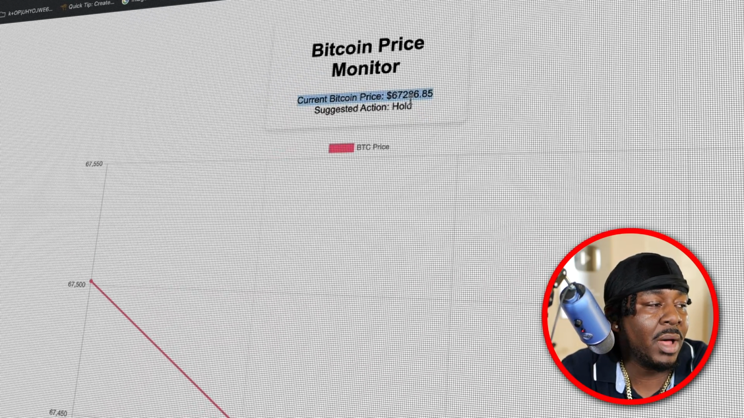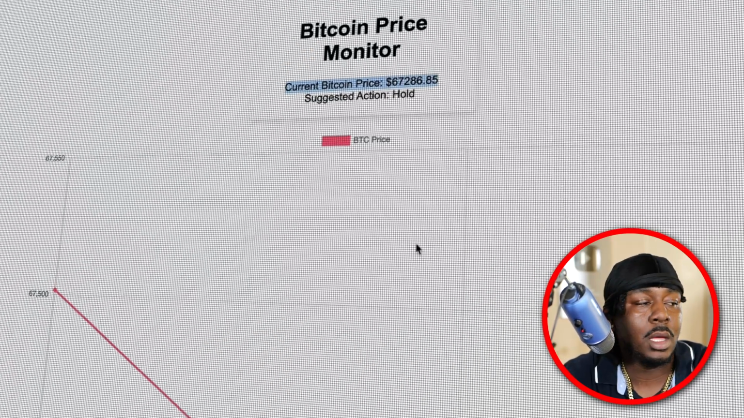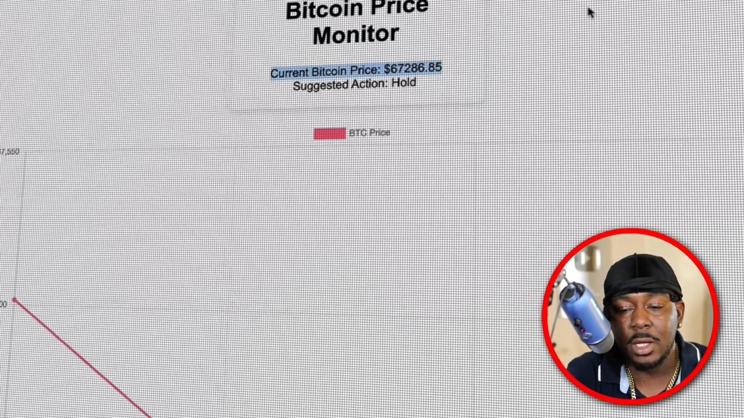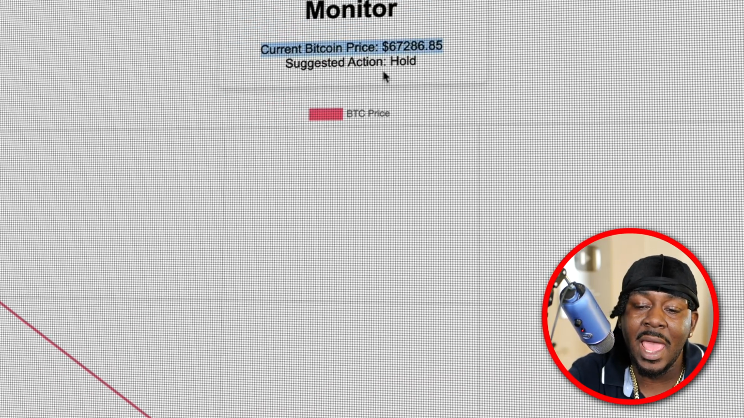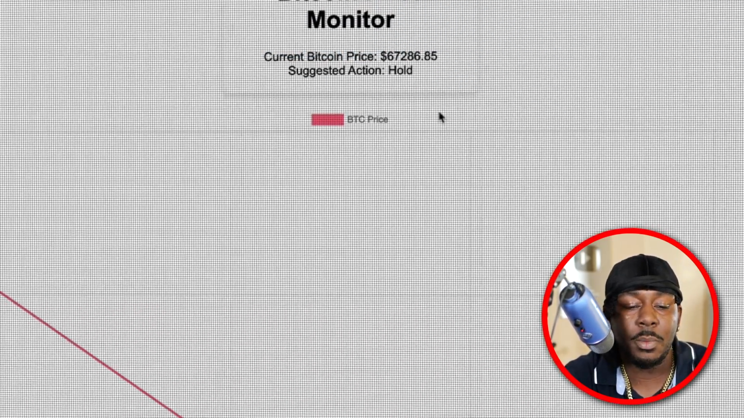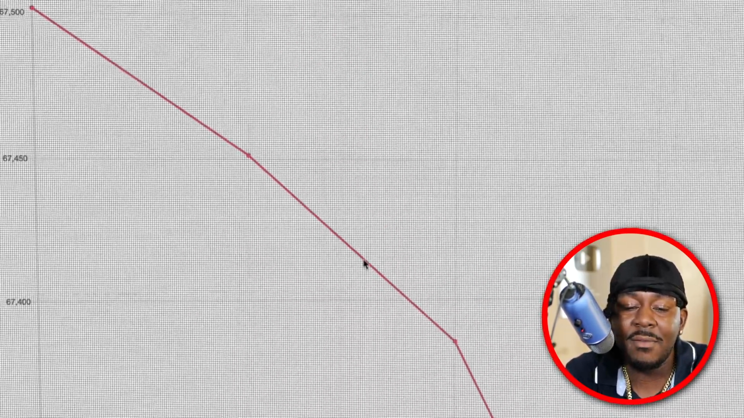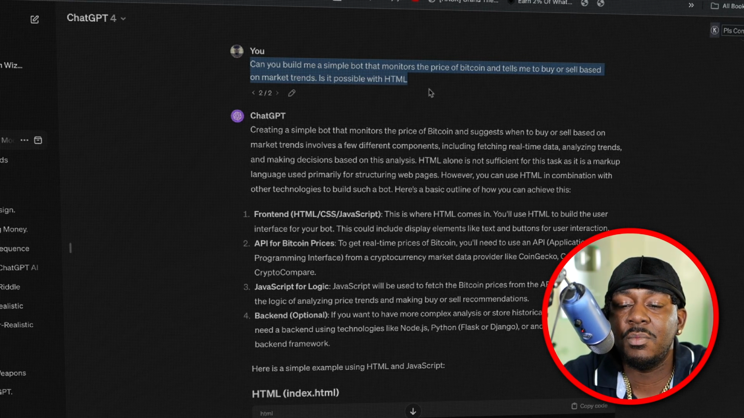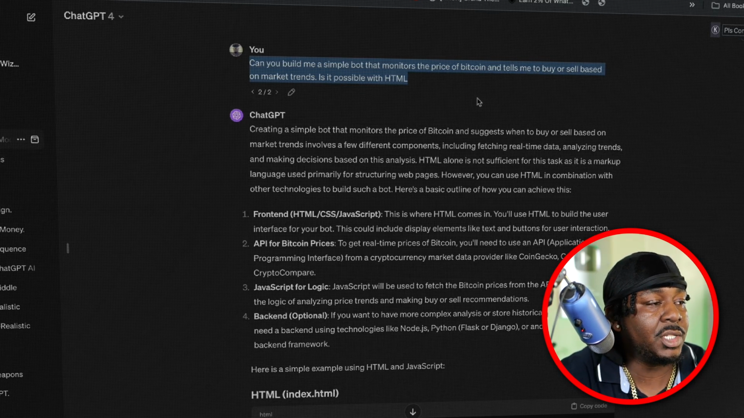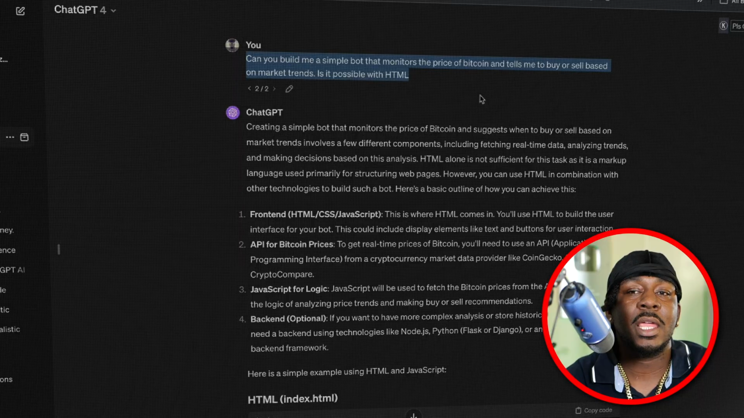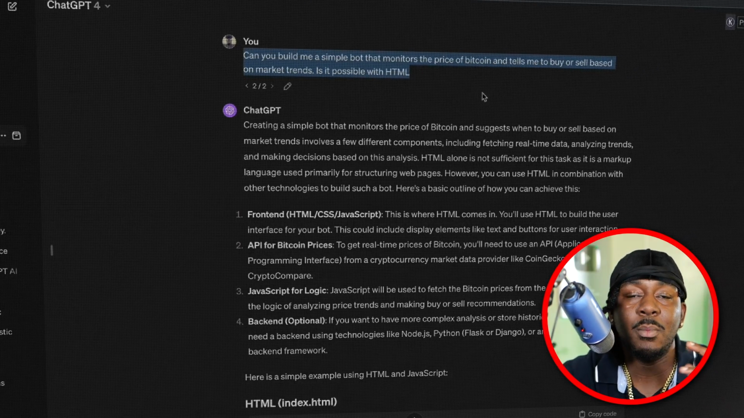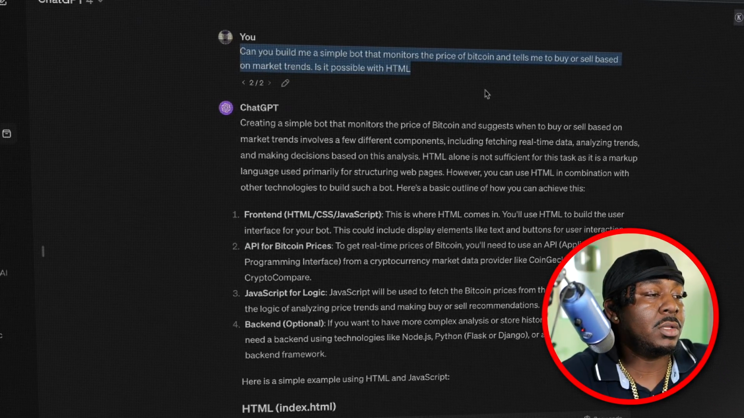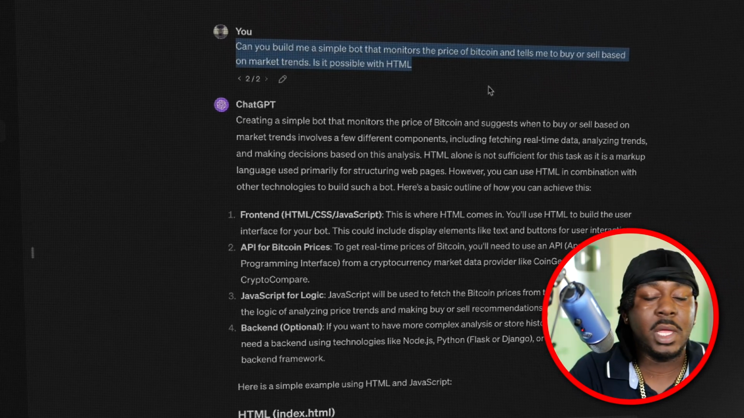Now, what you're looking at is a bot that was created by ChatGPT for me, which I'm gonna show you how to do. It's a simple Bitcoin price monitor and suggested action monitor, right? So this thing notifies me when the price drops or increases. I have it set every 5 minutes. What I asked it was, can you build me a simple bot that monitors the price of Bitcoin and tells me to buy or sell based on market trends? Is it even possible with HTML? And I did it with HTML in mind because I knew that HTML was like a beginner coding language. We could do this in Python, but for a beginner, somebody who's trying to make some money and just needs something quick, this is perfect.